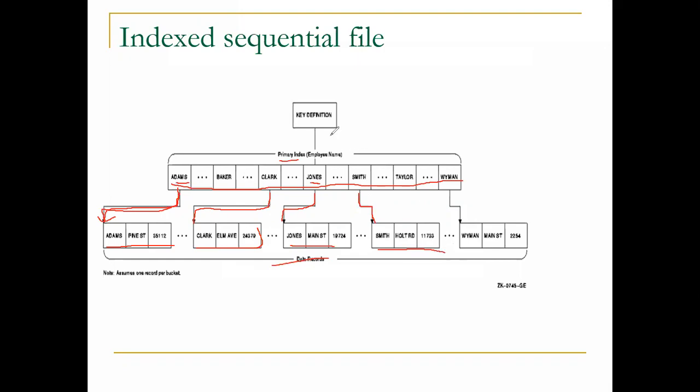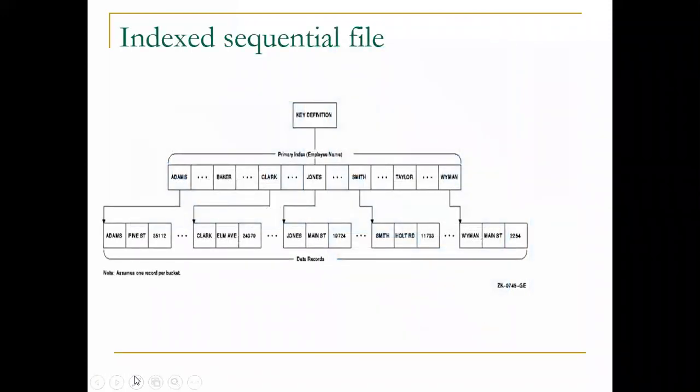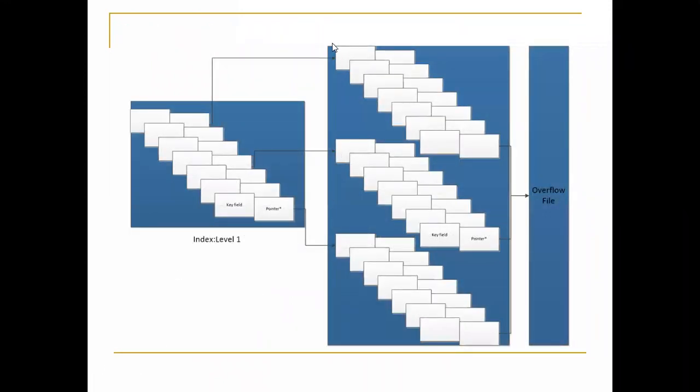So this is the concept of the index sequential file. A particular index is given to the record and it is pointing to the data. I hope you are clear on the concept of the index sequential file, and that it should be uniquely identified is very important. Fine everyone. So this is the concept of the index sequential file. We'll see the next point here.